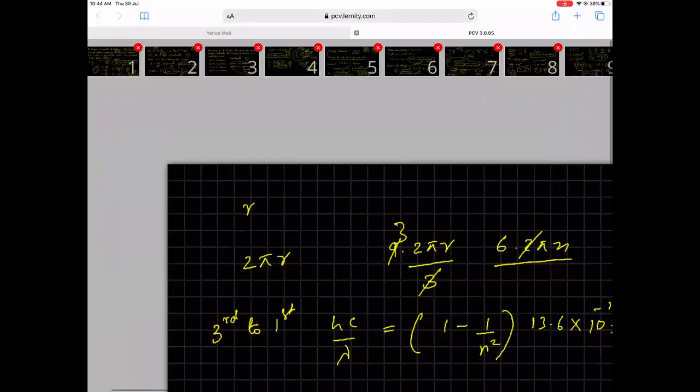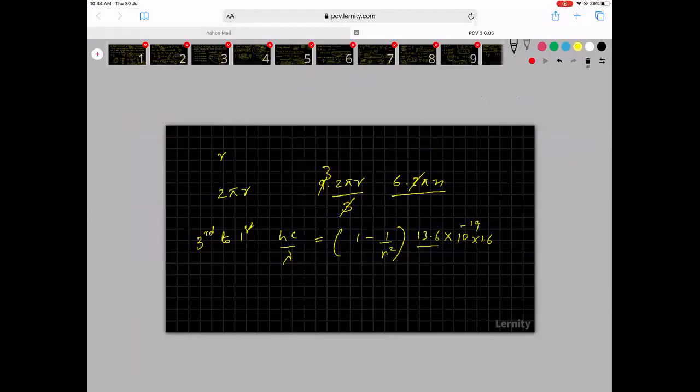Kindly note, I am not using the data which they have given. I am using this data because all my calculations I have always been doing on this data, so I won't make a mistake. Now they want me to calculate lambda. So this is third to first, so this will become 1 by 9. So 1 minus 1 by 9 is 8 by 9. So lambda is equal to 6.637 into 10 power minus 34 into 3 into 10 power 8 divided by 13.6 into 10 power minus 19 into 1.6 into 8 into 9.